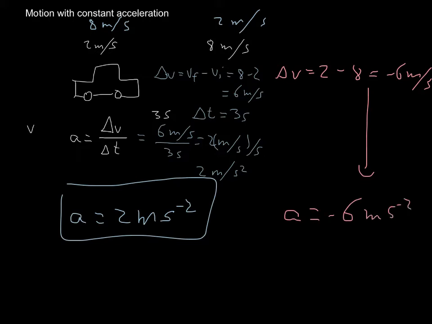So when the velocity doesn't increase but it decreases, I still have an acceleration, it's just negative. Sometimes we call that retardation or deceleration, but actually it's just acceleration. A movement that's decelerating is really accelerating at a negative rate. So it's the same thing. We don't need to change anything. This works for both positive and negative increases in velocity. Negative just means that instead of going faster, we're going slower, or we're going faster but backwards.